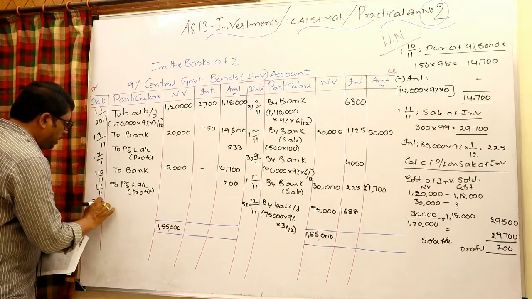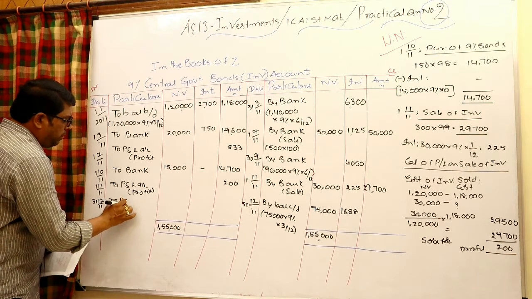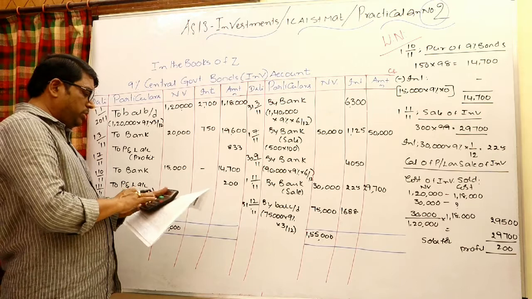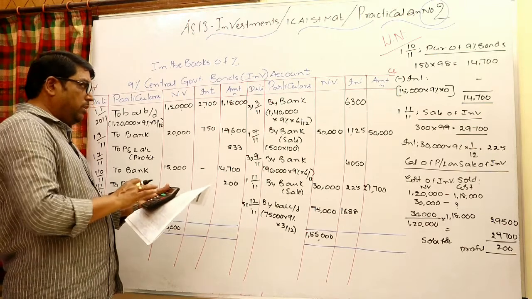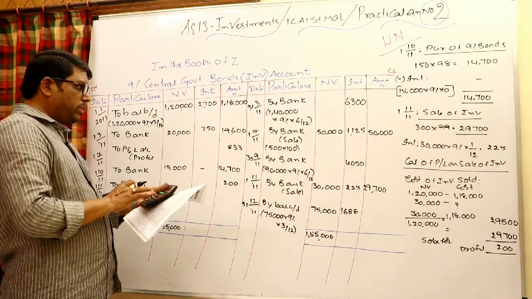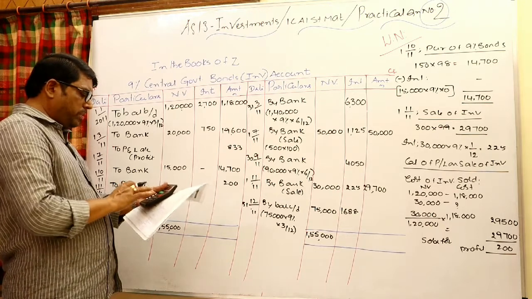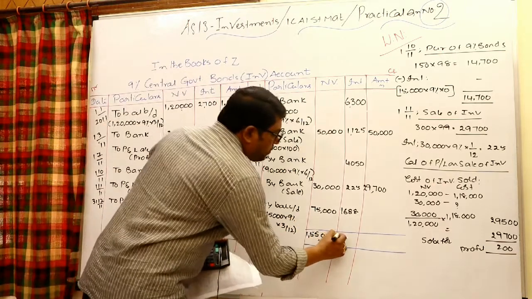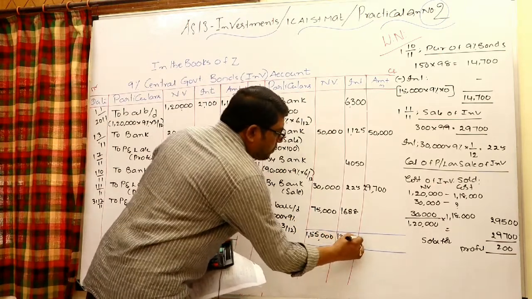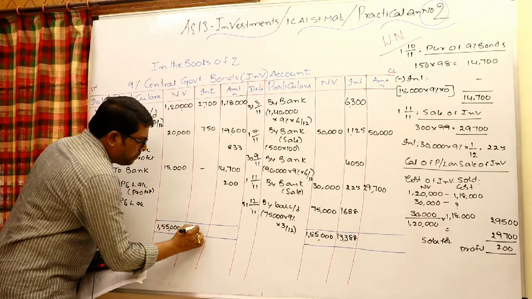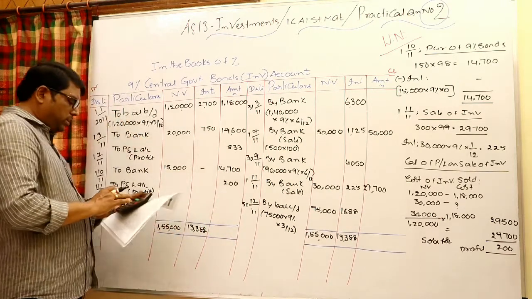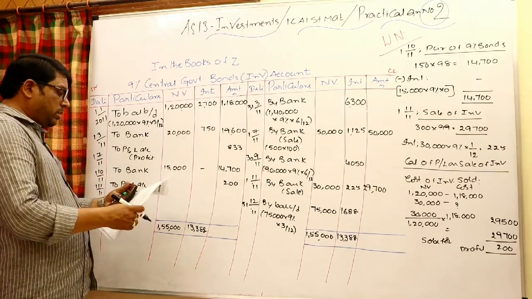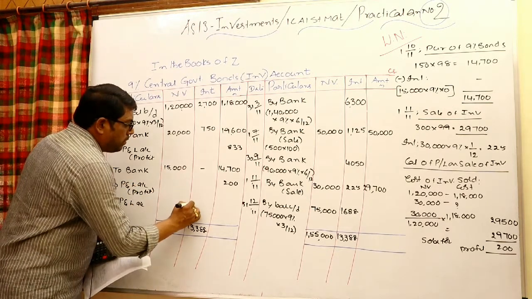31st December 2011 to P&L account, check it. Credit total 6,300 plus 1125 plus 4050 plus 225 plus 1688, 13,388. Minus 2,700 minus 750. Therefore 9938 will go to P&L.